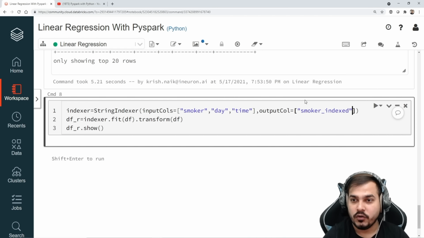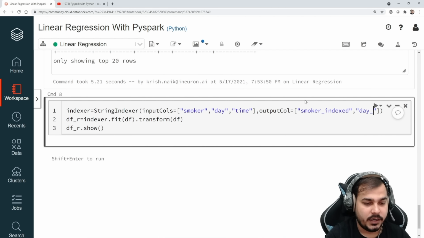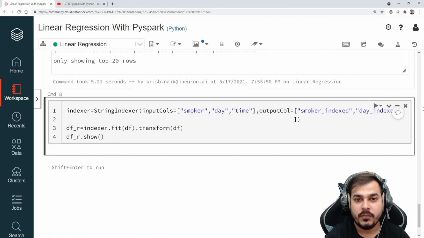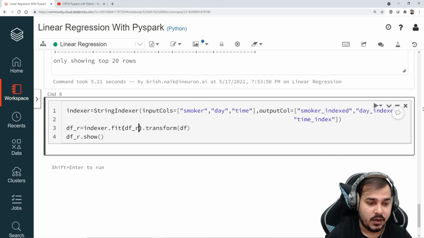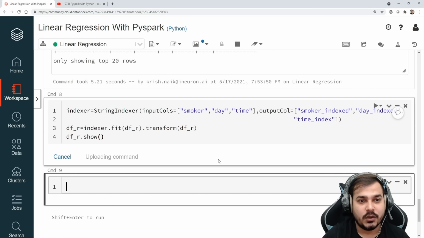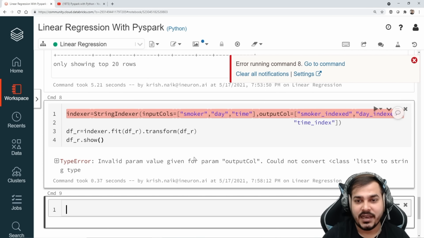Okay, I'll close the braces over here. My second feature will basically be day_indexed, right? And my third feature will probably be time_index. So here I'm just going to create three more features, and then I'm giving indexer.fit(df_r). Okay, because now I have my new data frame, and then I'm going to say df_r.show(). Now once I execute it, guys, I hope it should not give us an error.